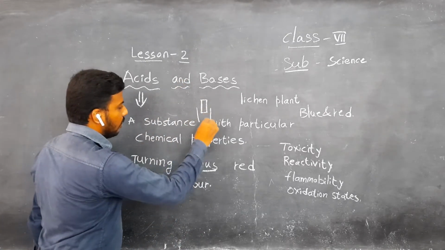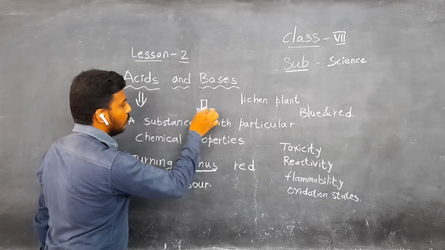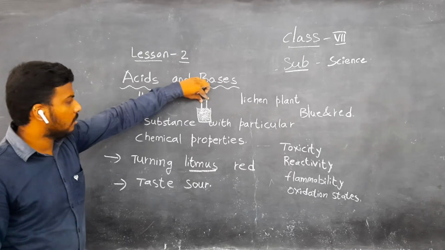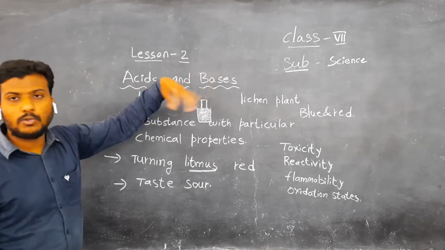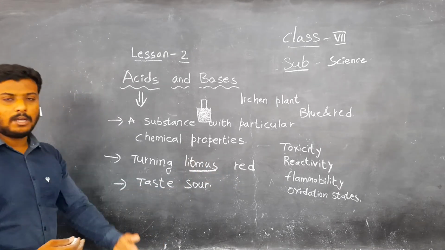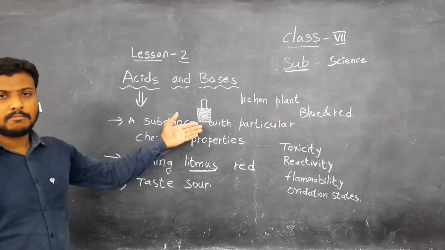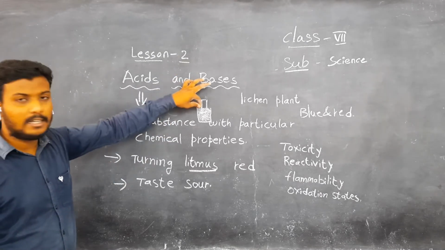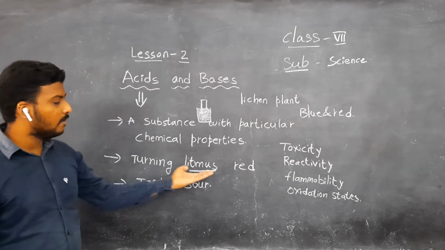Suddenly you dipped it in an acid. This is an acid in the glass tumbler, and you dipped the blue litmus paper into the acid. After pulling it out, the color changes from blue to red. Suddenly it changes to red. Understand, children? That's why they say turning litmus red. Whatever acid you insert the blue litmus paper into, hydrochloric acid, sulfuric acid, nitric acid, carbonic acid, whatever the acid, suddenly the color changes from blue to red. That's why they say turning litmus red.